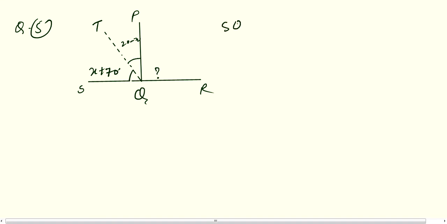So again SQR is a straight line here, so you are having a linear pair, a straight angle which equals to 180 degree, and three angles you are having here: SQT first angle, TQP second angle, and PQR third angle. In this you are having value of SQT and TQP. So substitute values, and PQR will be same PQR. Then transpose value to the right hand side, you will get value of PQR. So you can solve this question.